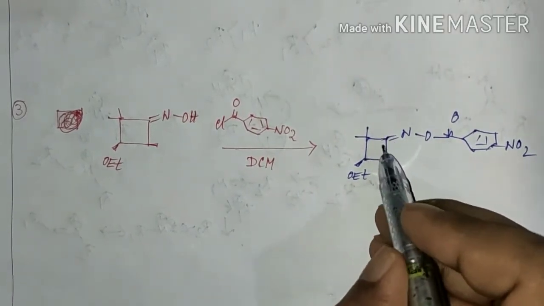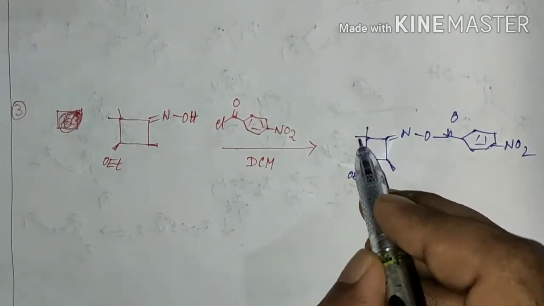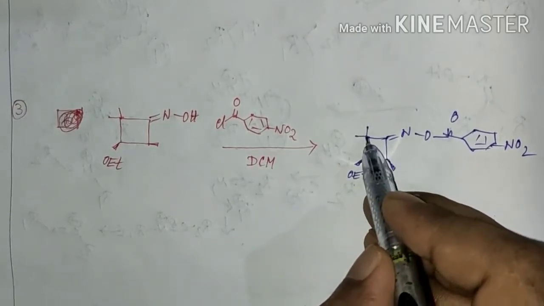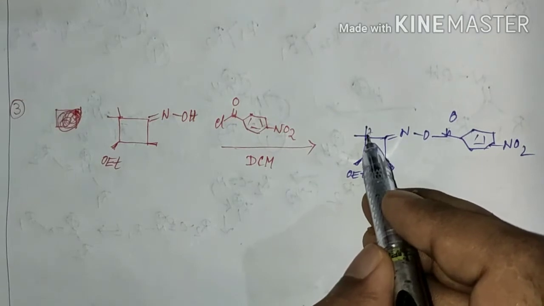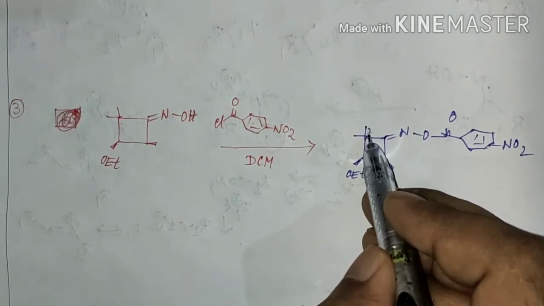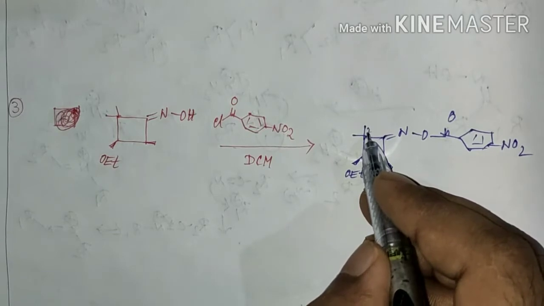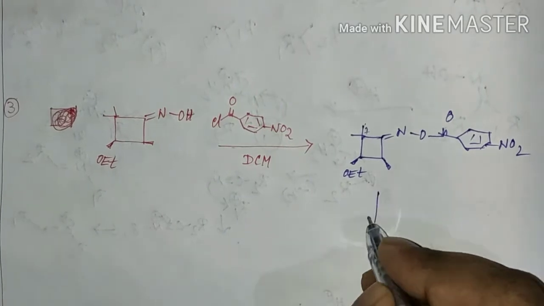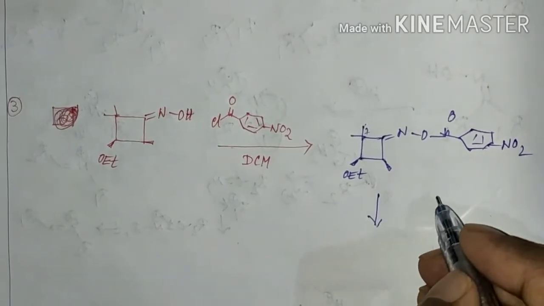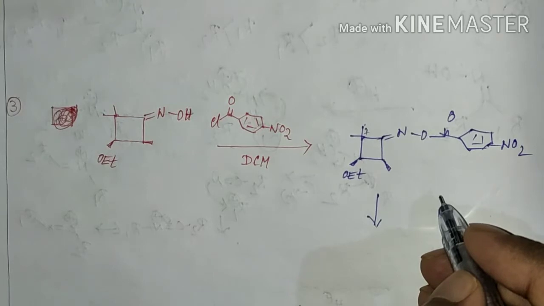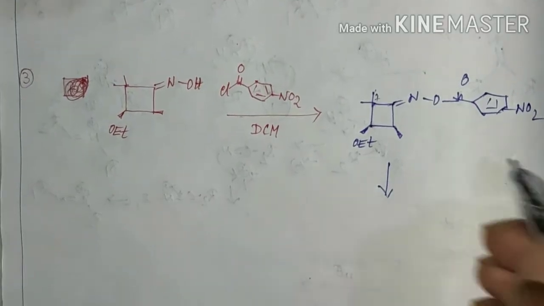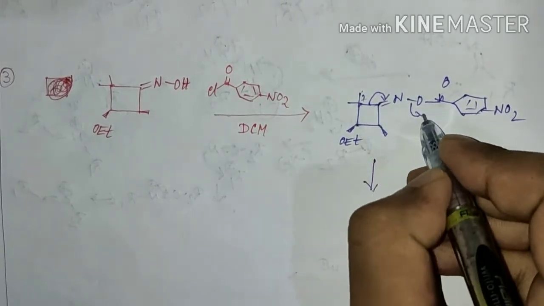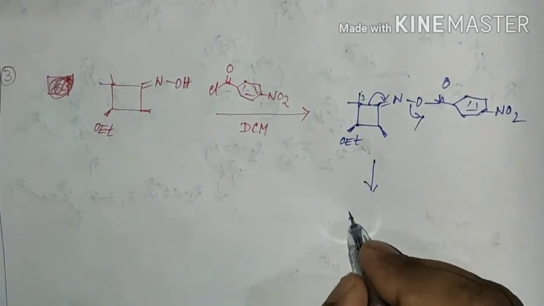But in this case we can see that this alkyl group has greater migrating property than this group, and the carbocation nature of this alkyl group is tertiary, and since this will be stabilized by the plus I effect of this alkyl group, it will undergo Beckmann fragmentation reaction instead of Beckmann rearrangement. So in the first step there will be formation of nitrile and elimination of this leaving group.